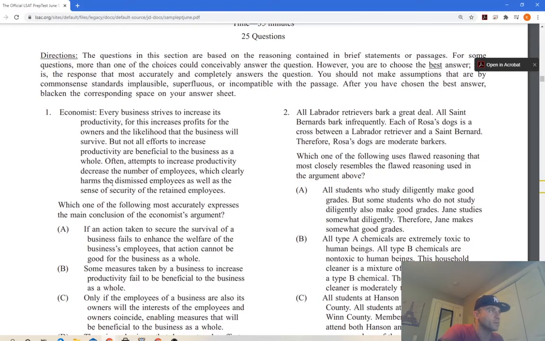Often attempts to increase productivity decrease the number of employees, right? We know what it does, which clearly harms the dismissed employees as well as the sense of security of the retained employees. So definitely it harms the employees and the other employees that continue to work there, which again can impact the business survival. So we're going to have to find this, but not all efforts to increase productivity are beneficial to the business as a whole. That's going to be the answer.